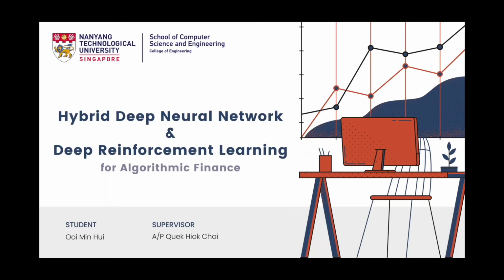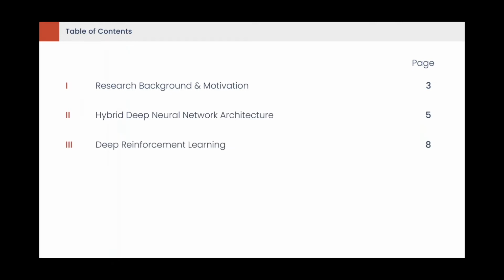This is an introduction to my final year project, Hybrid Deep Neural Network and Deep Reinforcement Learning for Algorithmic Finance. First, I'll be going through the research background and motivations. Next, I'll be explaining the designs as well as a summary of experimental results. And lastly, I'll be concluding with potential future works.